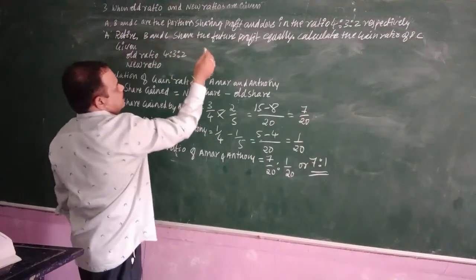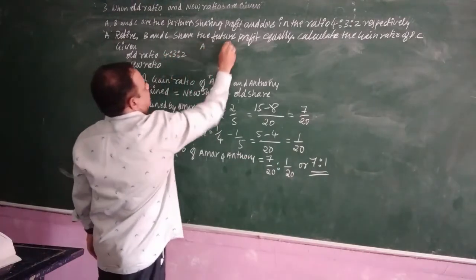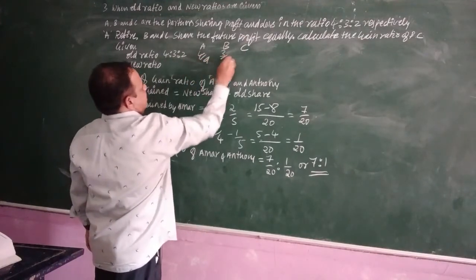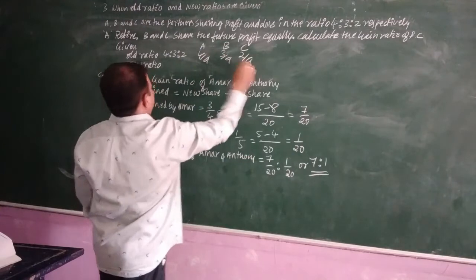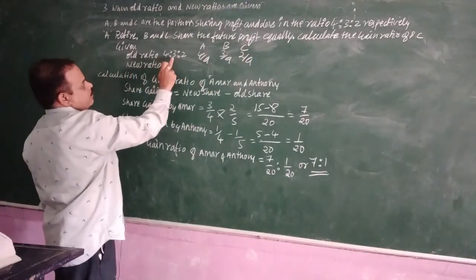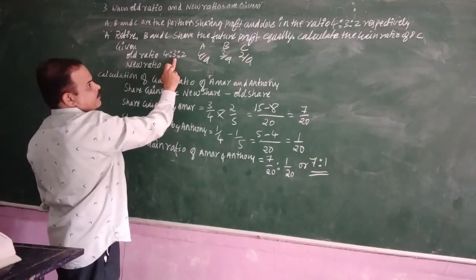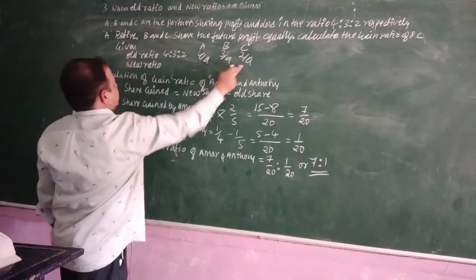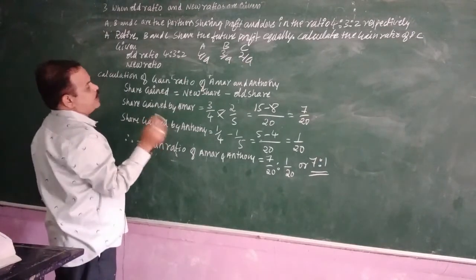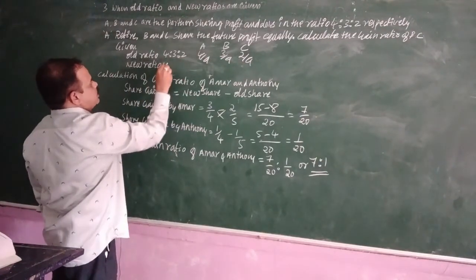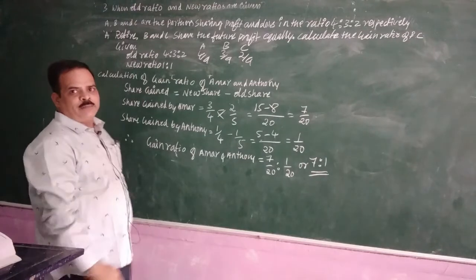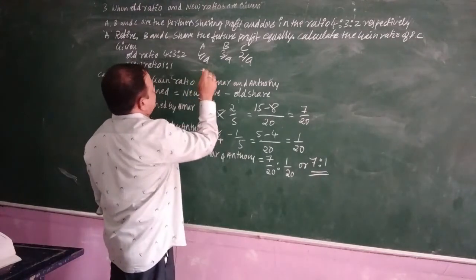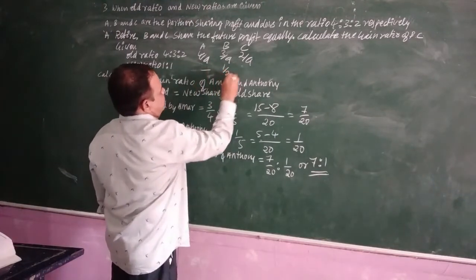I mean that there is A, B and C. 4/9, 3/9 and 2/9: first 3 plus 4 plus 2, 9. The new ratio is equal, which means what? 1:1. Both of them share 1:1. Who is retired? First one, A is retired. New ratio is 1/2 and 1/2.